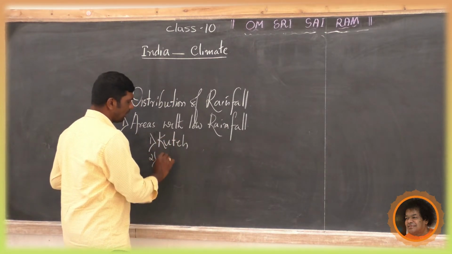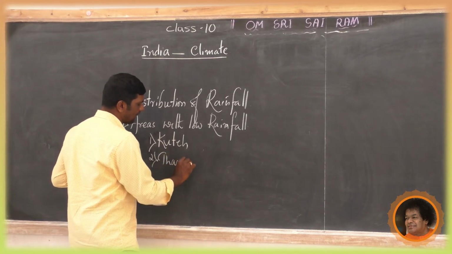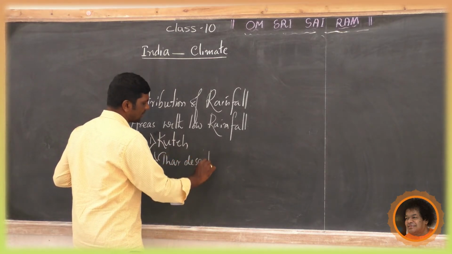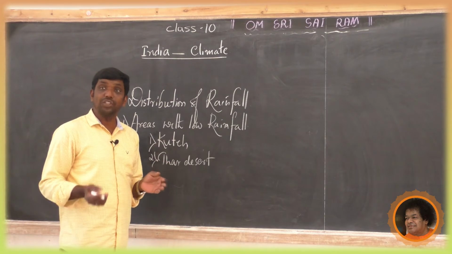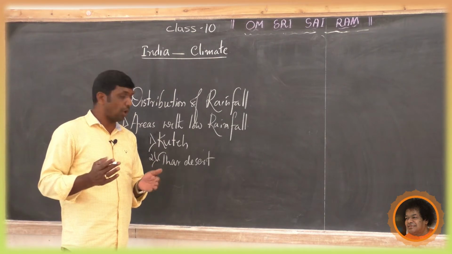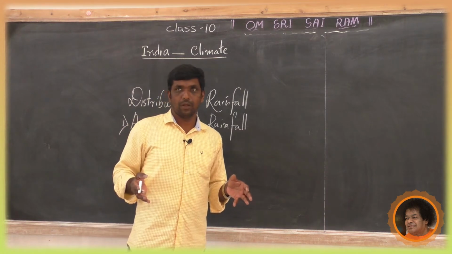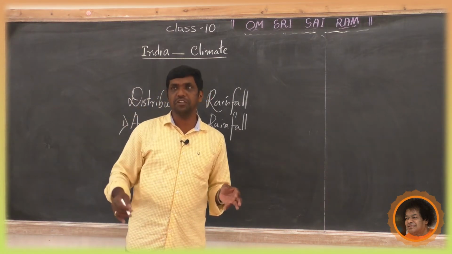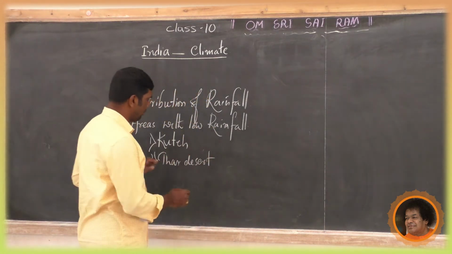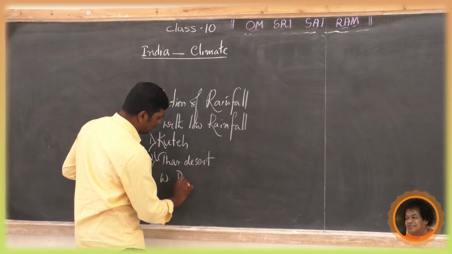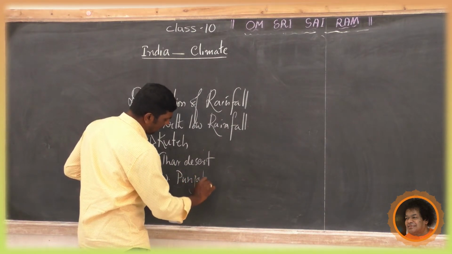Second one, the Thar Desert of Rajasthan. Then adjoining the Thar Desert, not only the Thar Desert, the nearby regions like Western Punjab, not only Punjab, even Haryana also.